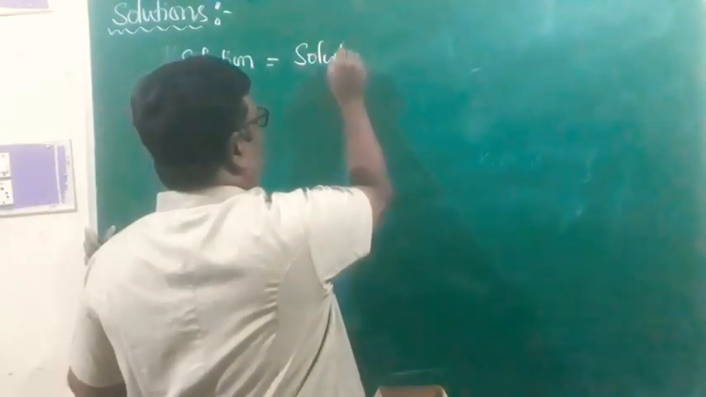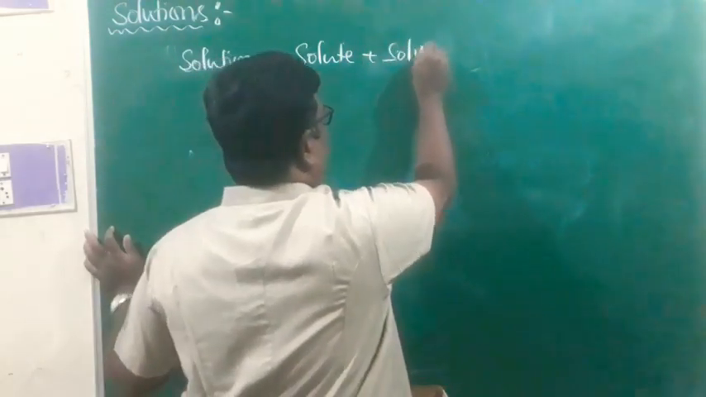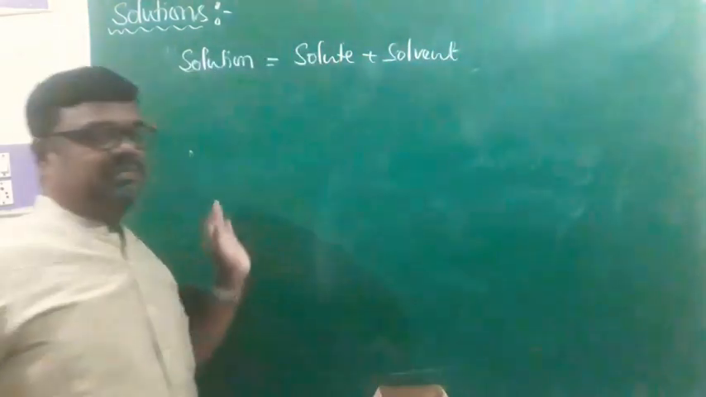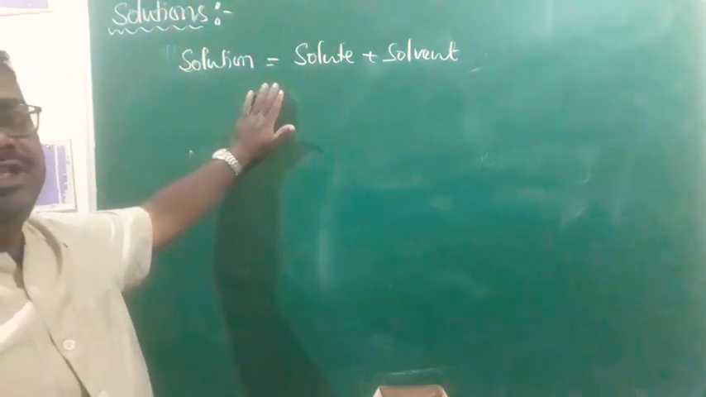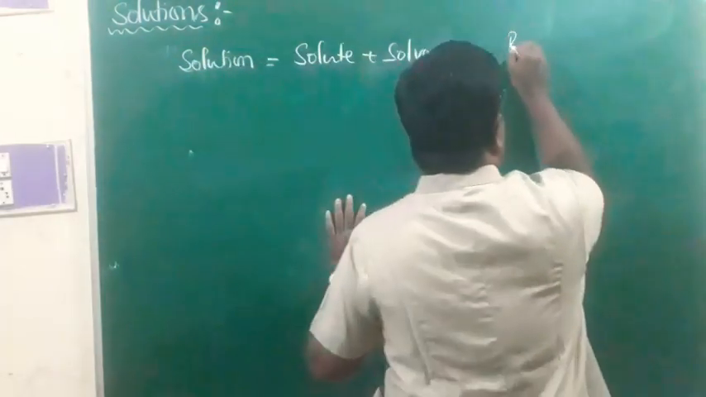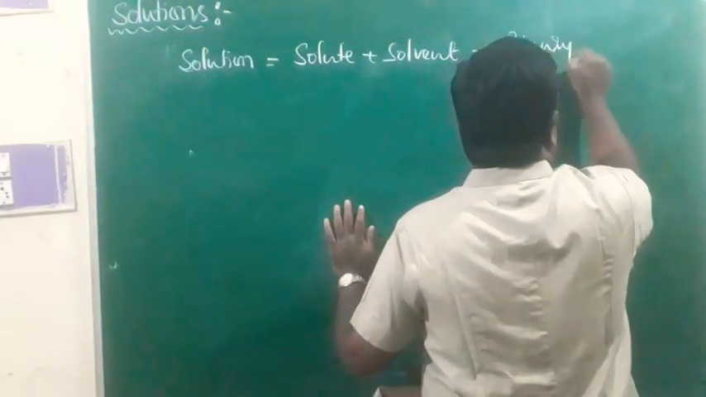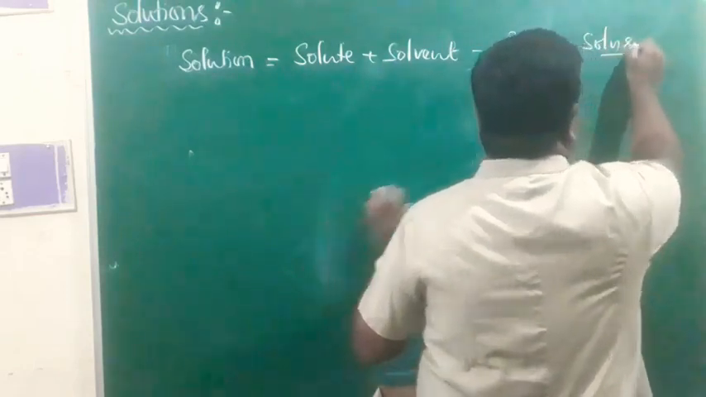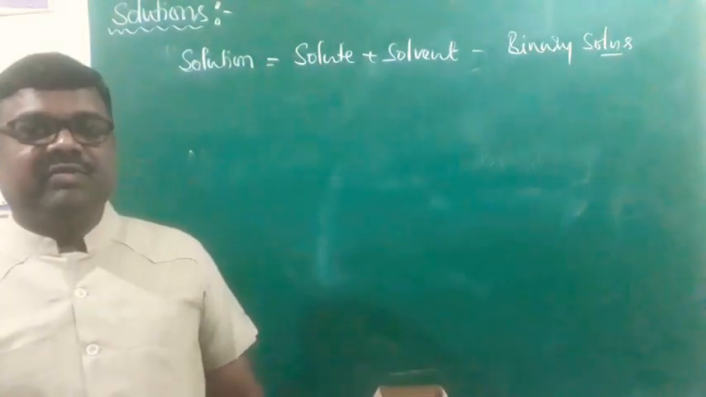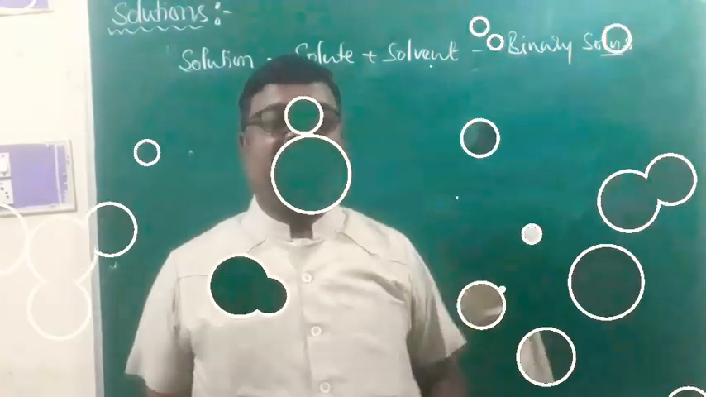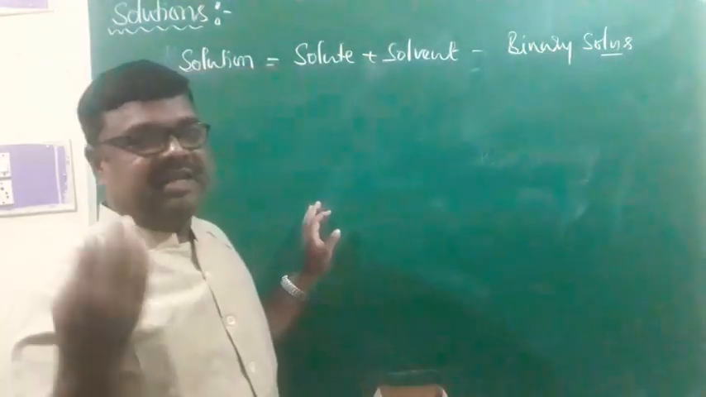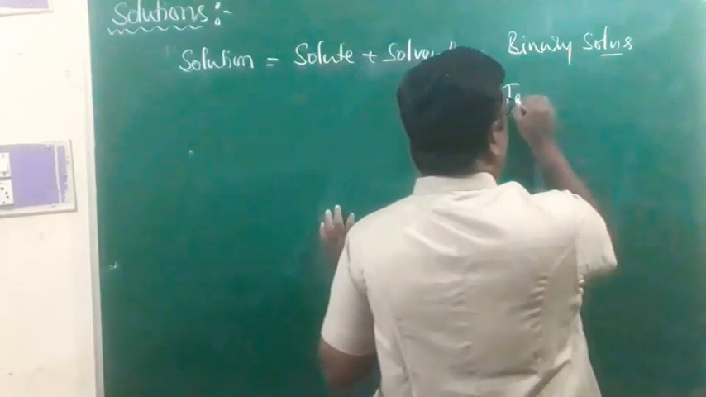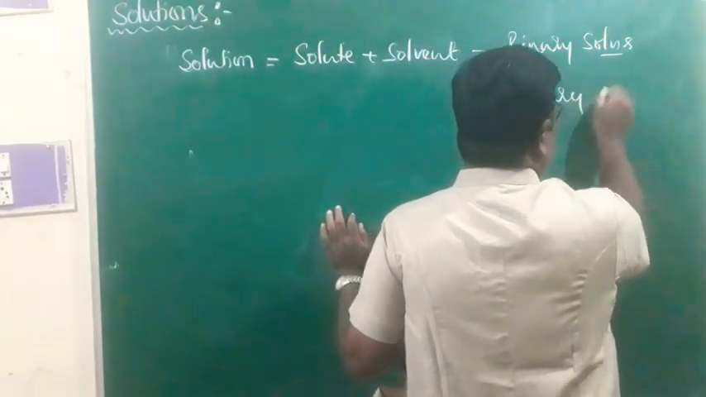As far as a solution is concerned, generally, a solution is characterized by two components. That is, one is the solute, another is the solvent. These are the two important components that we come across in solutions, and especially in the case of binary solutions, right? Binary solutions are those solutions which are produced by combining two components. If I prepare a solution by mixing three components, it will be a ternary solution.